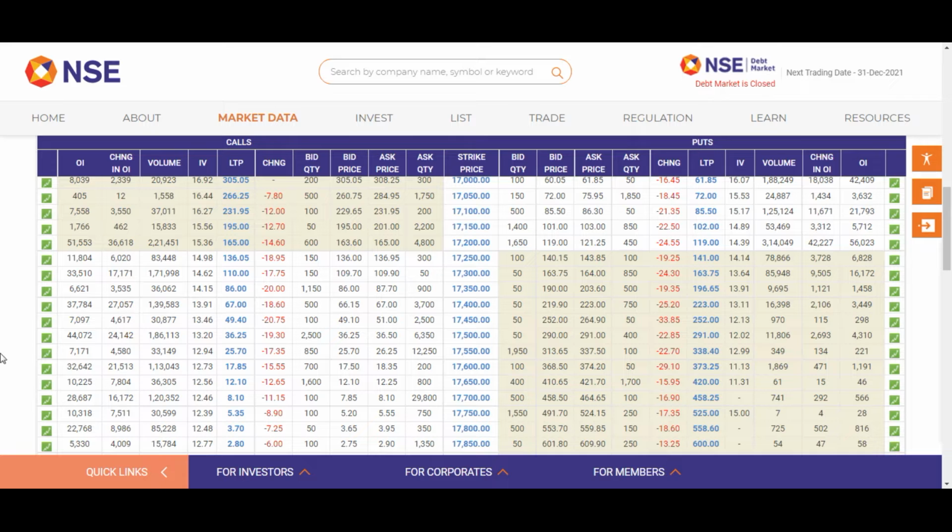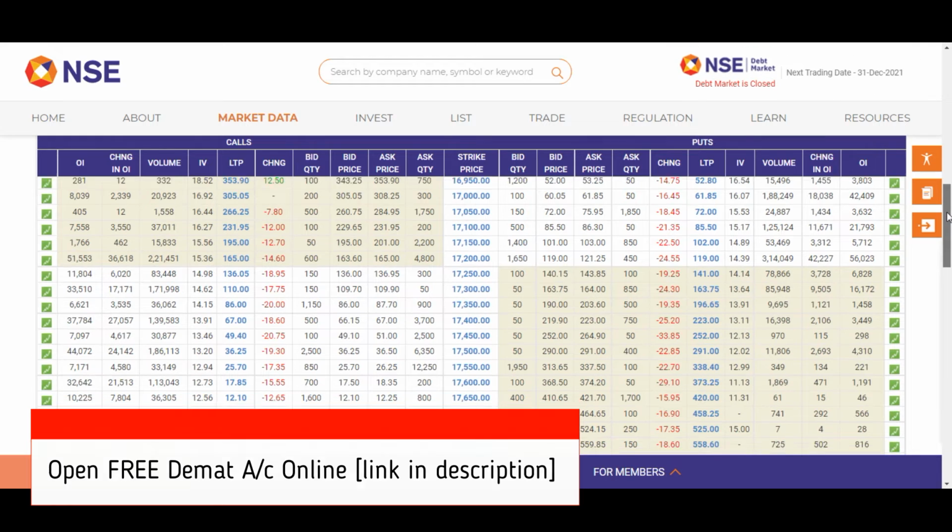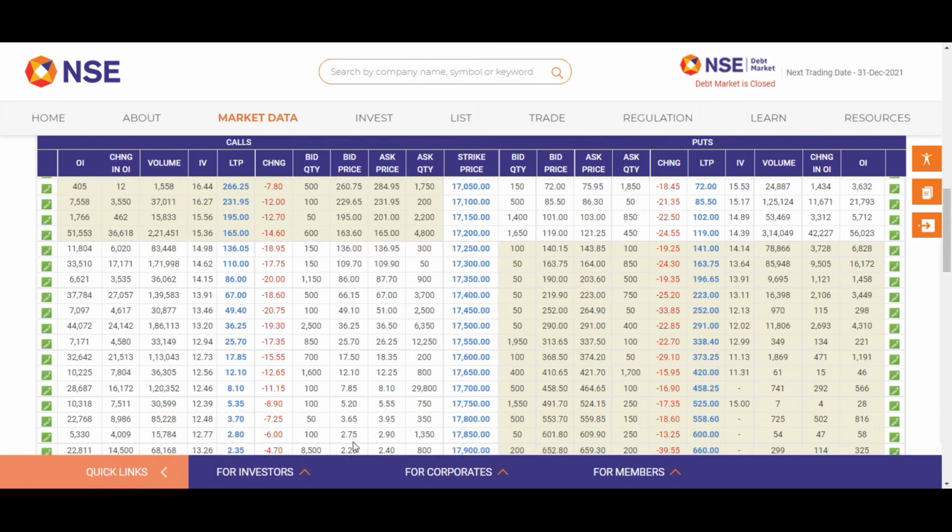On a daily basis, Nifty will move around 200 points intraday. So we can see tomorrow, at a maximum, if there is a very good movement in the Nifty future, on the upper side a potential of 17,400 levels. On the lower side, 17,000 is the possibility for 31st of December 2021.